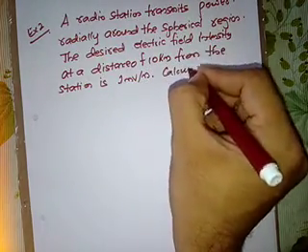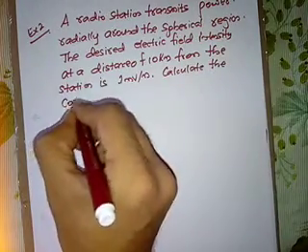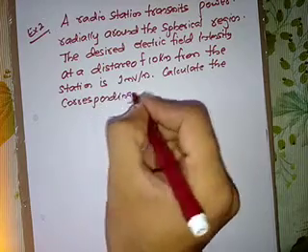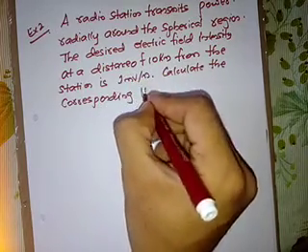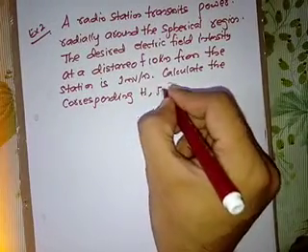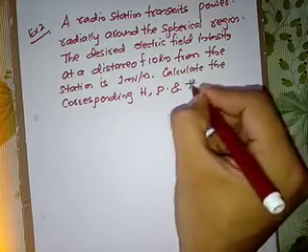Calculate the corresponding H, that is the magnetic field, then P, that is the power density, and the station power.